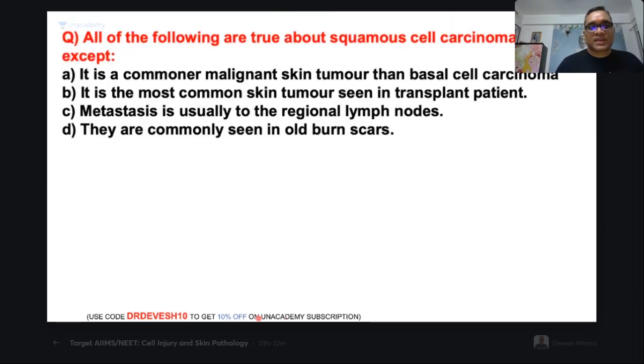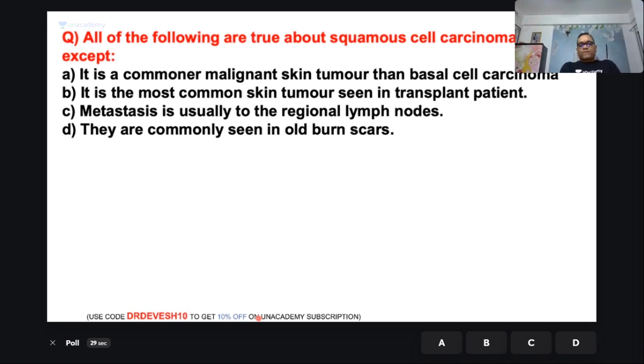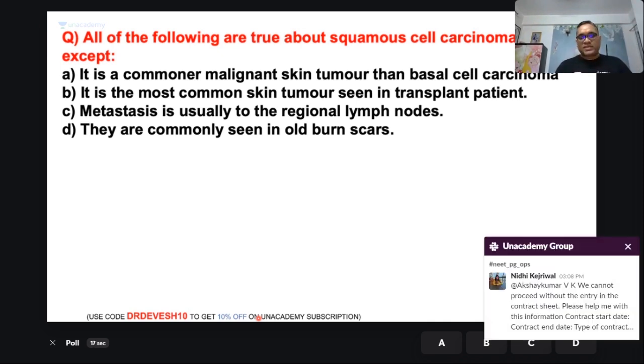Next question is again an easy question. This is an easy question, but you have to be careful. All of the following are true about squamous cell carcinoma except. I think easy question only. If you have read dermatology, I think this will be a very easy question.